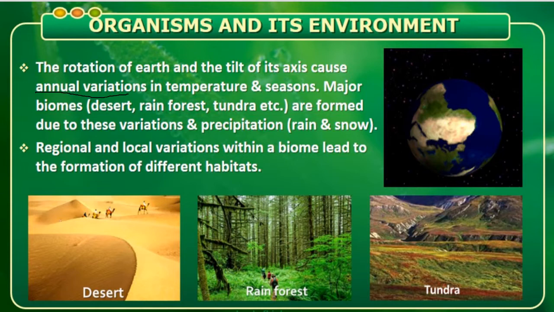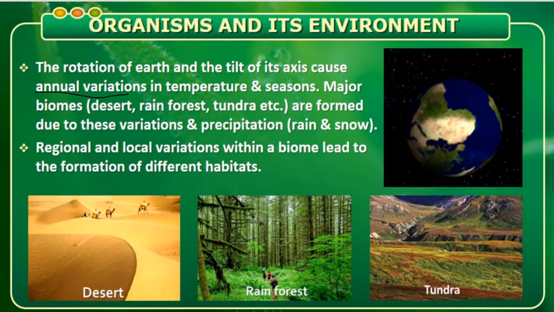With regard to the climatic conditions of the environment, depending upon the tilt of the earth, as the earth rotates, there will be variation in temperature and also change in the seasons. Accordingly, the biomes are created. The major biomes are the desert, the rainforest, and the tundra. They are formed due to variation in precipitation and temperature, such as the rain and the snow.